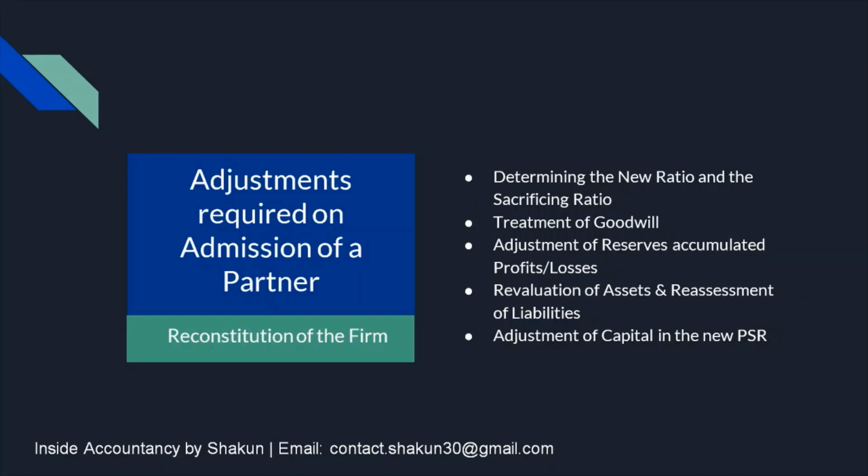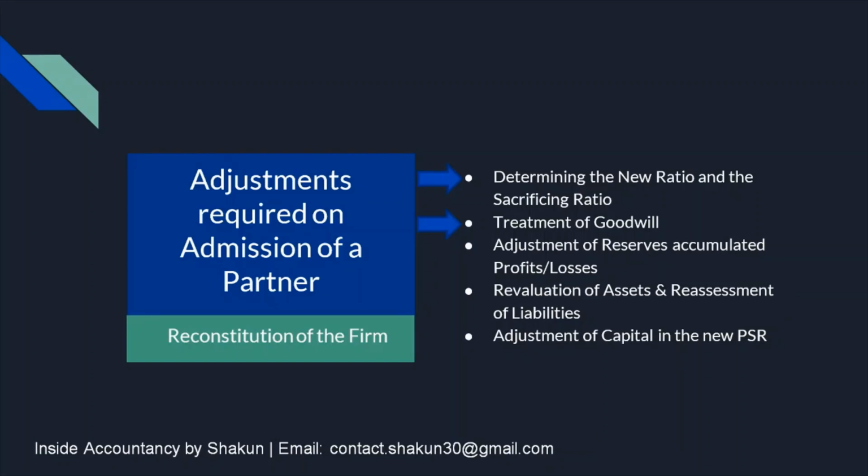I have already talked about the first two, that is determining the new ratio and sacrificing ratio, and all the cases of treatment of goodwill in my previous videos. For more details, you can click on the I button. Today we'll be talking about the treatment of reserves and various accumulated profits and losses.